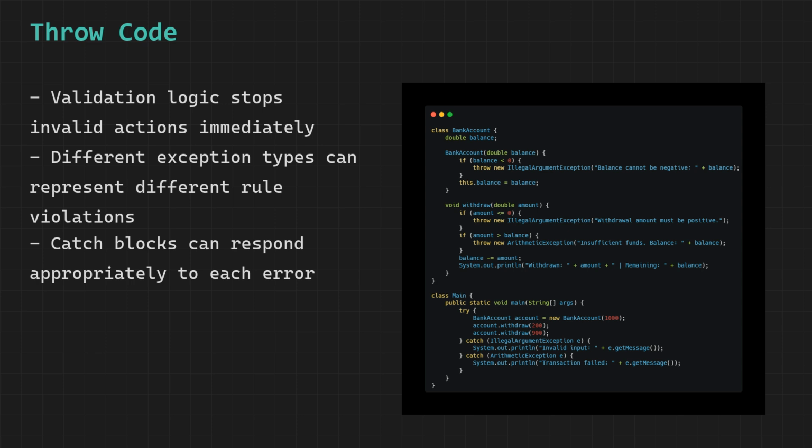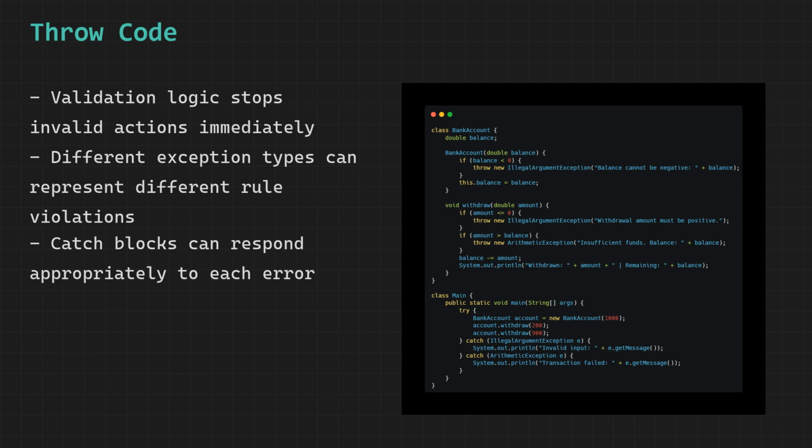Java checks the catch blocks one by one. The first catch block for IllegalArgumentException does not match. The second catch block for ArithmeticException matches. That block runs and prints transaction failed followed by the exception message. The final output is withdrawn 200.0 remaining 800.0 on the first line and transaction failed insufficient funds balance 800.0 on the second line. What makes this example powerful is that throw is not just for Java errors. It lets you define and enforce your own application-specific rules with meaningful error messages that tell the caller exactly what went wrong and why.